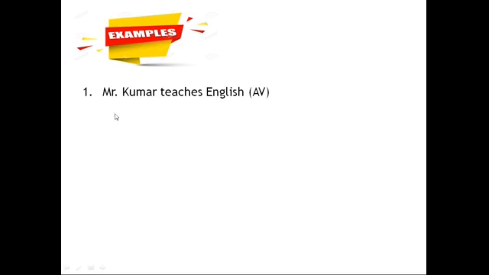Children, in order to help you easily, I have given the answers, the passive voice, divided according to the 5 rules. Now you see, first rule: the object occupies the place of the subject, English. So in the first example, English is the object. And the second one: children, all of you remember the helping verbs? Auxiliary or helping, how many are there? 24. I think right now the helping verbs song is running in your minds.